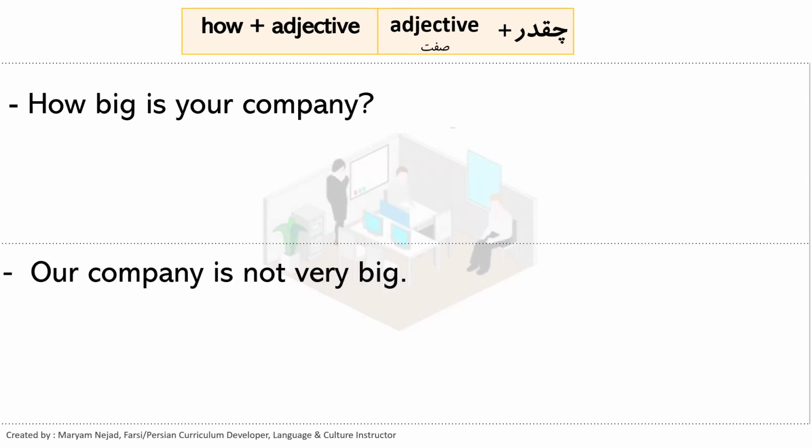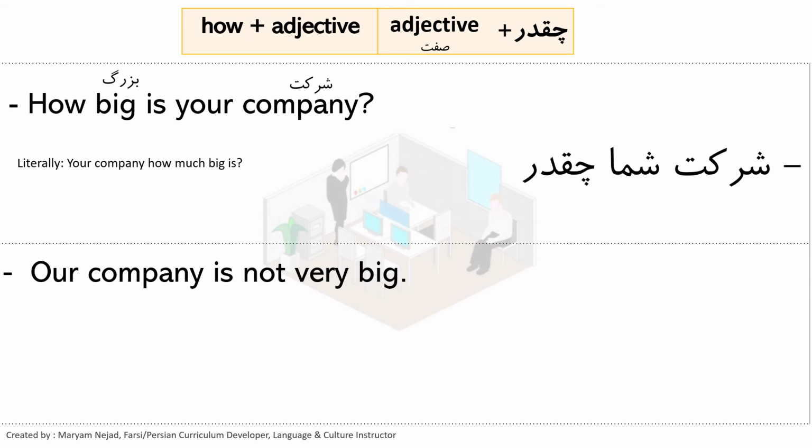Let's go over another example. Now we want to ask how big is your company? So big is بزرگ and company is شرکت. So here the subject is your company. So we need to start with that. And literally we need to ask something like your company, how much big is? شرکت شما چقدر بزرگ است؟ And more informal, the contraction of بزرگ است is بزرگه.